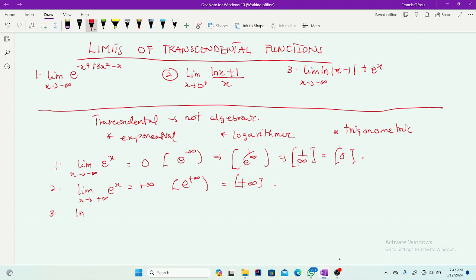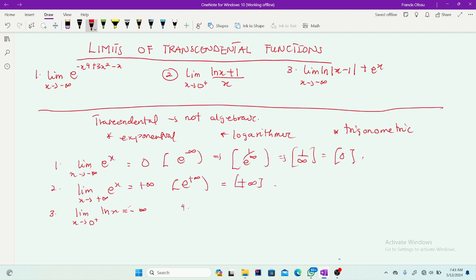Now let's try the natural log. The limit as x approaches positive 0 of natural log x is always equal to negative infinity. So take note of this too; this is something you should put in mind.